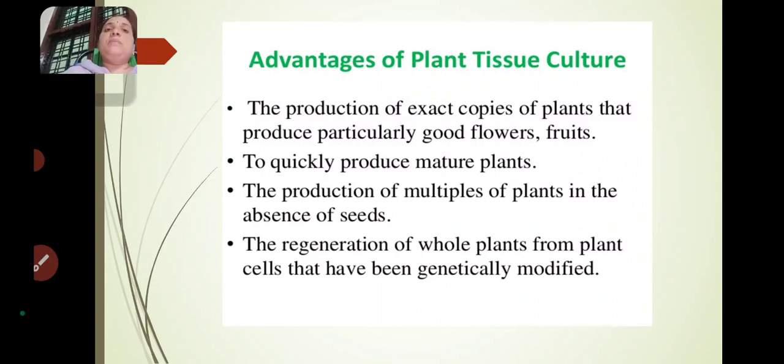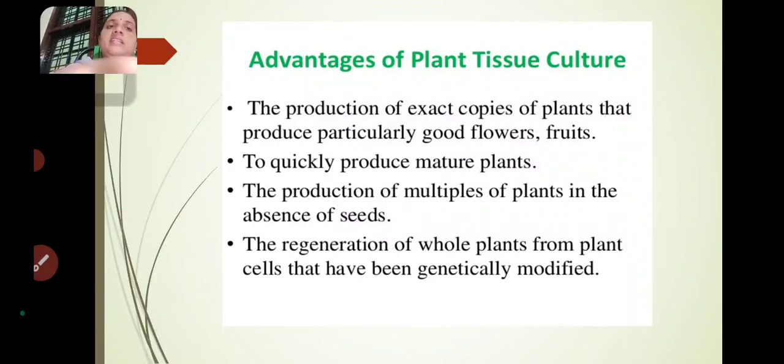The seed can grow as a plant after a few days to a few weeks. We are using seeds only, but here, in the absence of seeds, we can produce multiple plants through plant tissue culture. So that is another advantage of plant tissue culture.